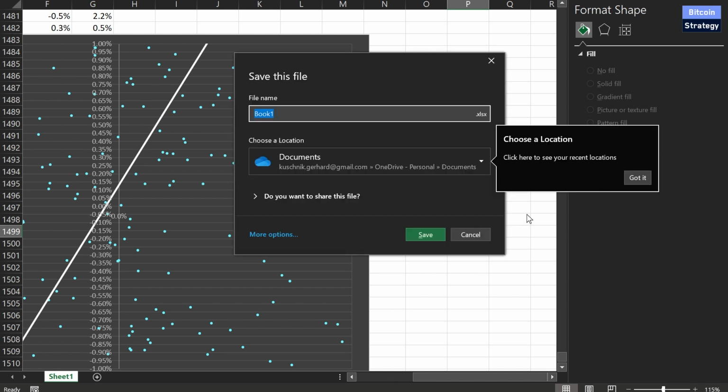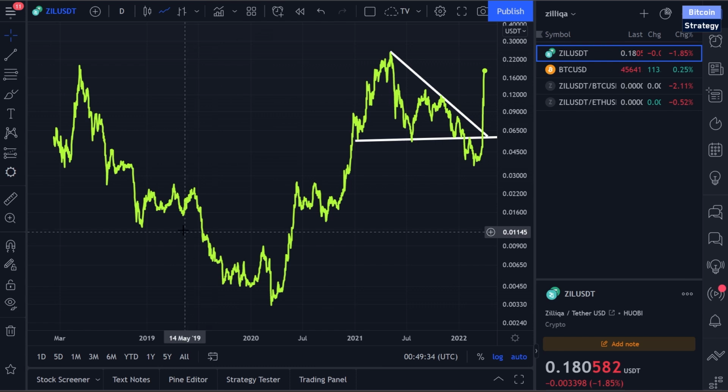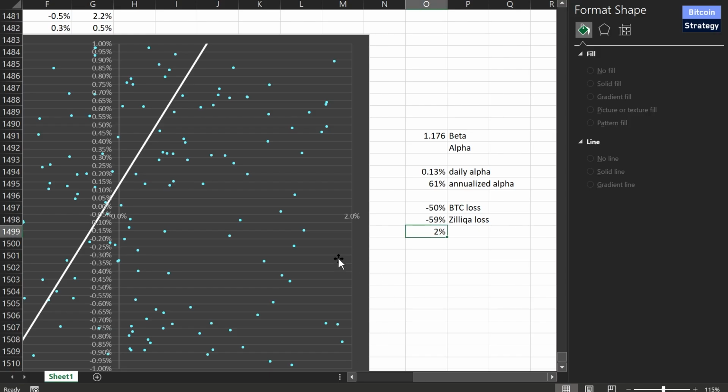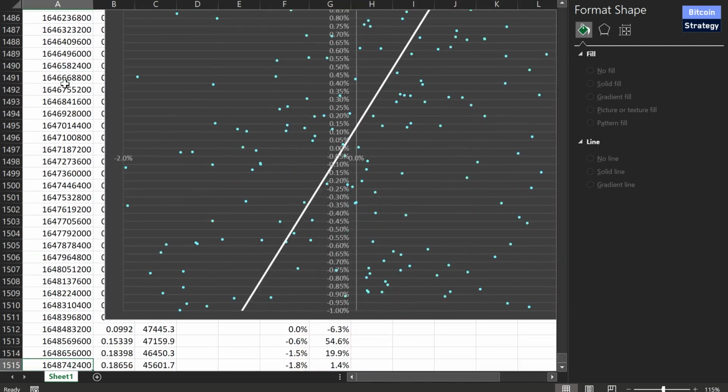Zilliqa. Now, will this really happen in practice if Bitcoin really loses half of its value, that Zilliqa will be completely untouched from this? Very hard to say, right? There is correlation in crypto land, and these numbers, they do change with price changes. So the alpha that we calculated when we take away maybe this recent rally over here would probably be quite different. Actually, let's do this.